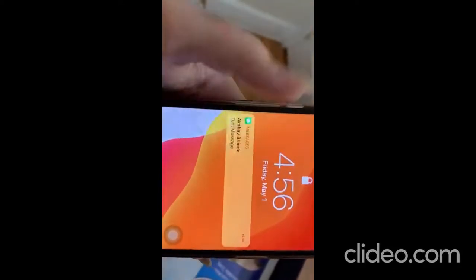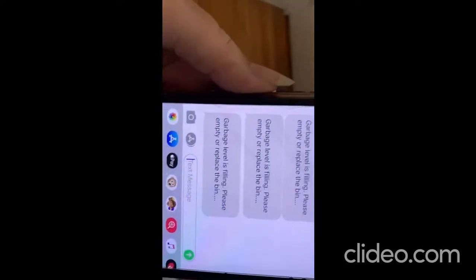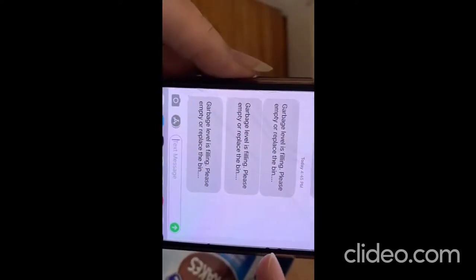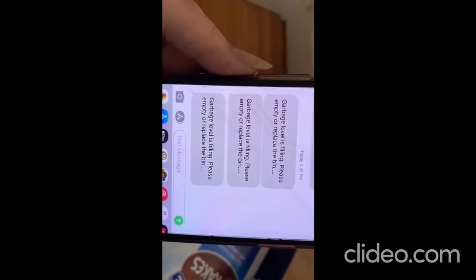So now you can see the SMS has been received over here. You can see the SMS is continuously receiving. The garbage level is filling, please empty or replace the bin.